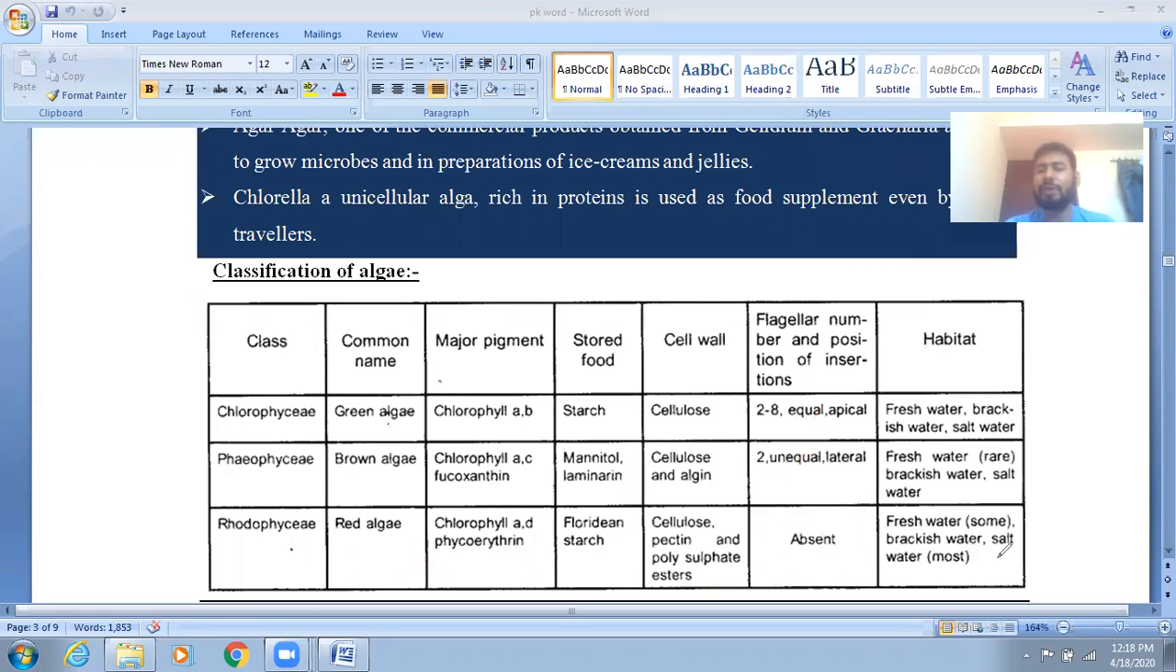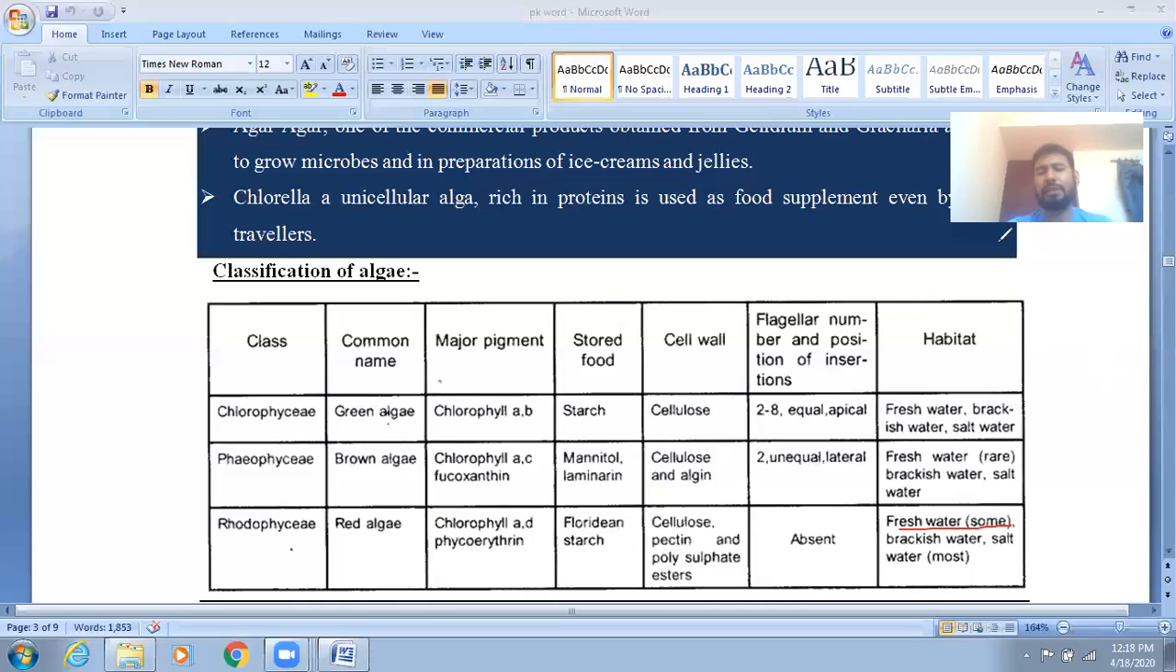So do Rhodophyceae have flagella or not? Okay, so next thing, habitat. Here some are freshwater. In the case of the red algae, some are freshwater and some are marine water, meaning salt water. They are generally found in marine water. Clear? So this gives the classification.